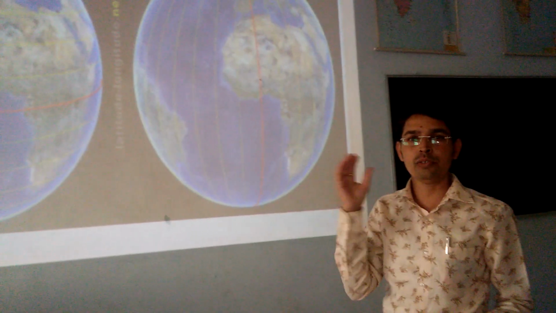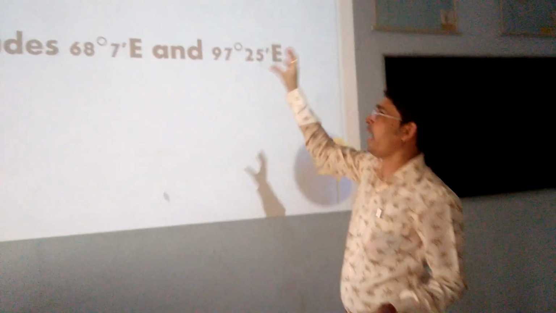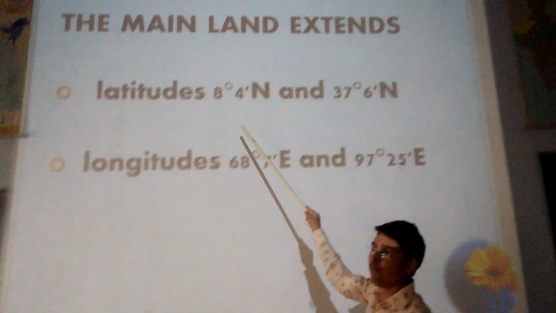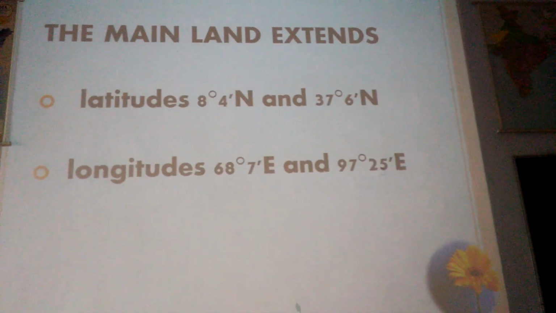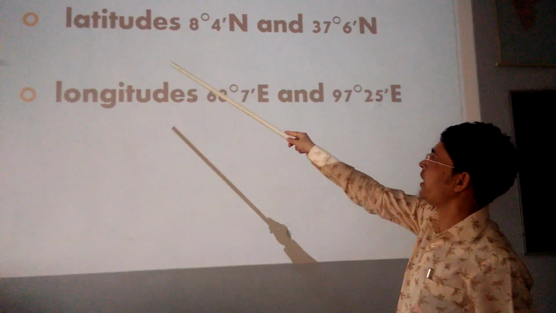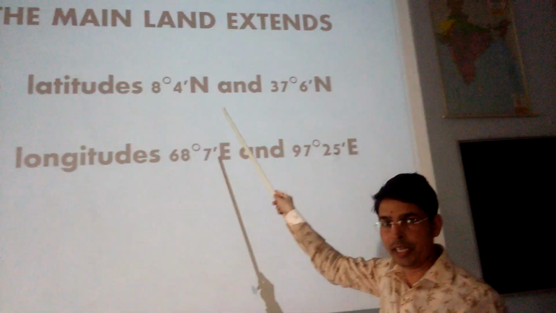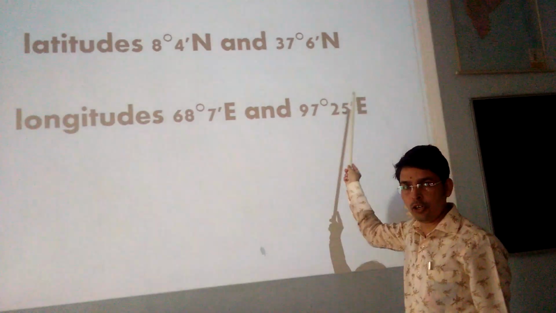Moving further to see the location of India and its mainland extent. We are here with the latitude 8 degree 4 minute north and 37 degree 6 minute north. So first we will talk about the latitude. Latitude, as I stated to you, is 8 degree 4 minute north and 37 degree 6 minute north.